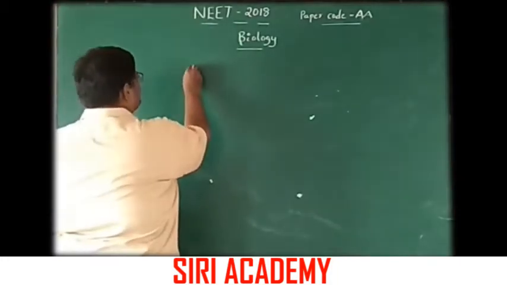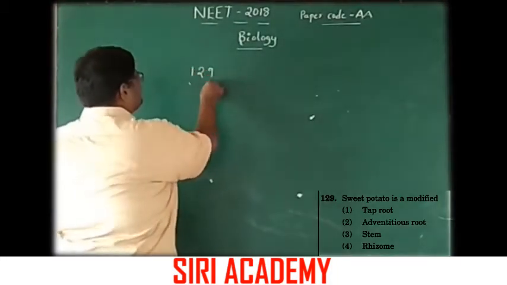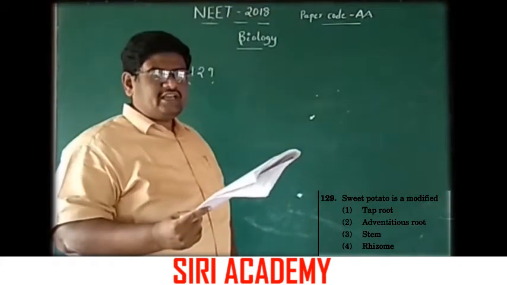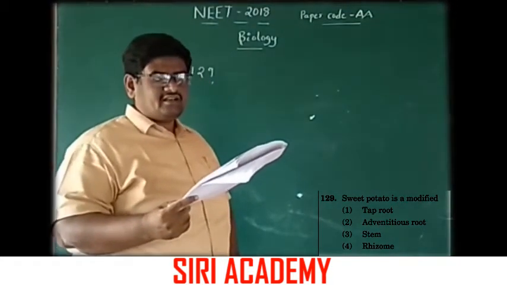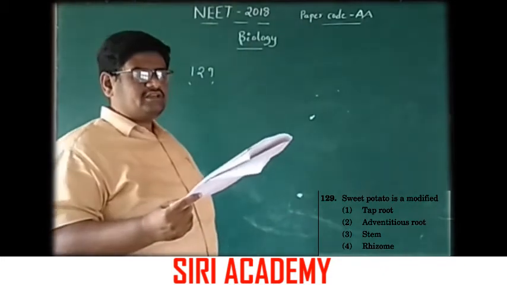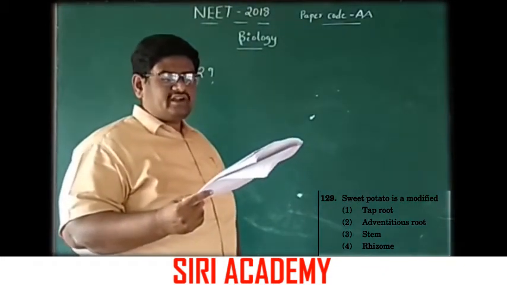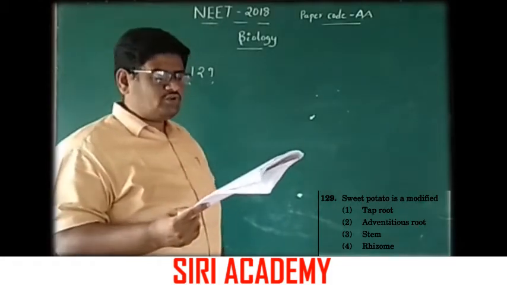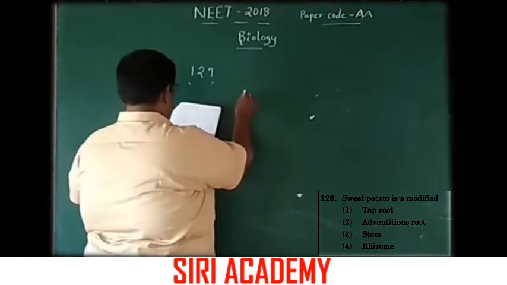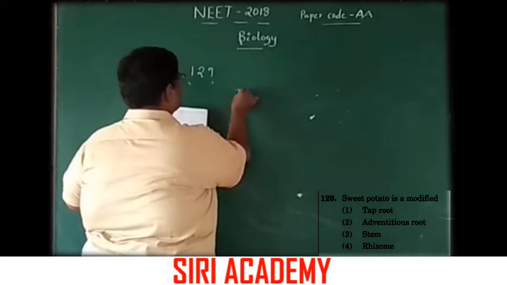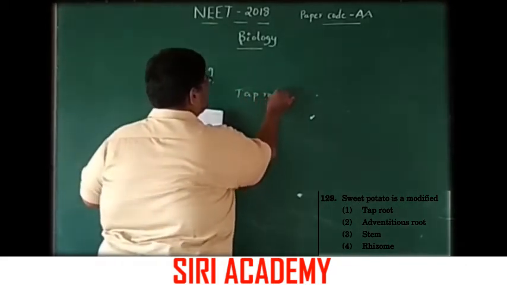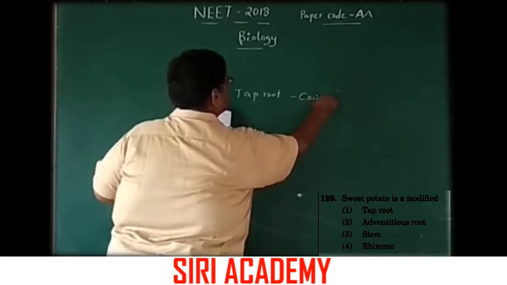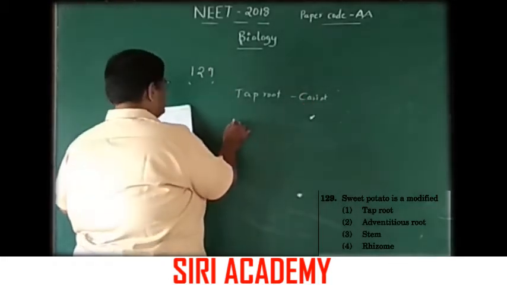Next, question number 129. Sweet potato is a modified: 1 taproot, option 2 adventitious root, third one stem, fourth one rhizome. Here the taproot example is carrot.